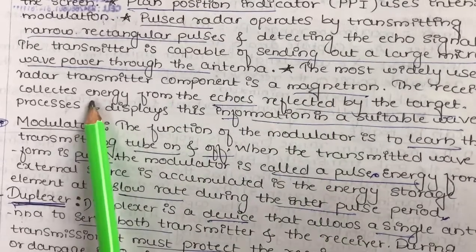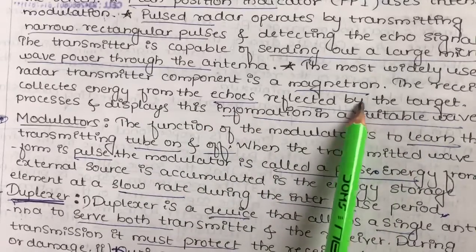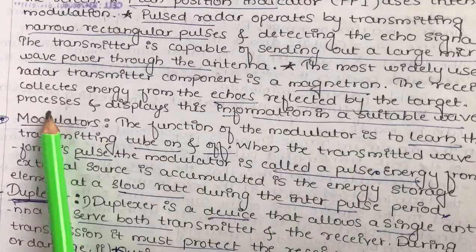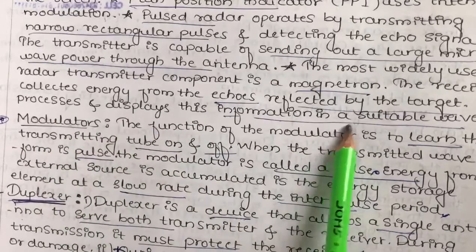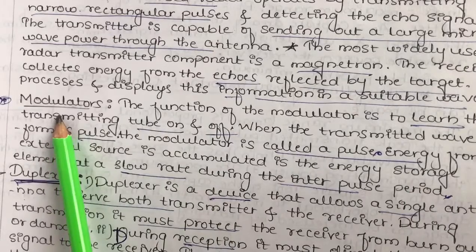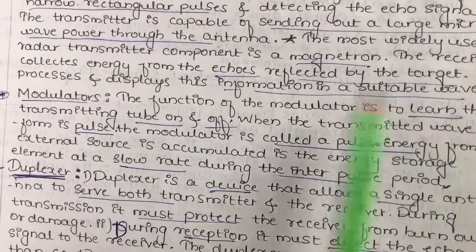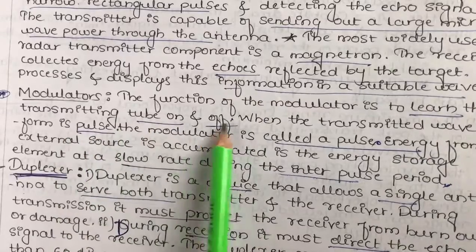And the receiver collects the energy from the echoed pulses which are reflected by the target. It processes them and displays the information in a suitable waveform. Next is the modulator. The function of the modulator is to turn the transmitting tube on and off.